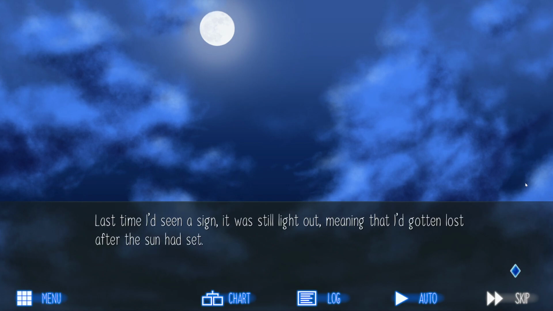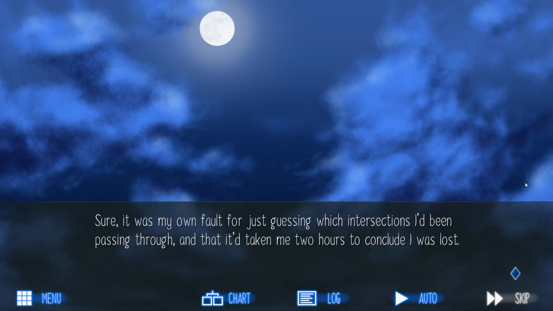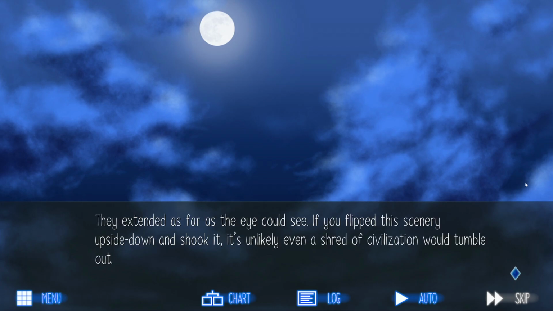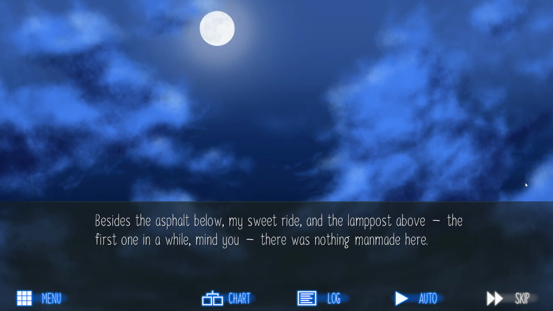Last time I'd seen a sign, it was still light out, meaning that I'd gotten lost after the sun had set. Sure, it was my own fault for just guessing which intersections I'd been passing through, and that it had taken me 2 hours to conclude I was lost. Crazy to think that just 2 hours of aimless driving got me almost completely surrounded by mountains. They extended as far as the eye could see. If you flipped the scenery upside down and shook it, it's unlikely even a shred of civilization would tumble out.